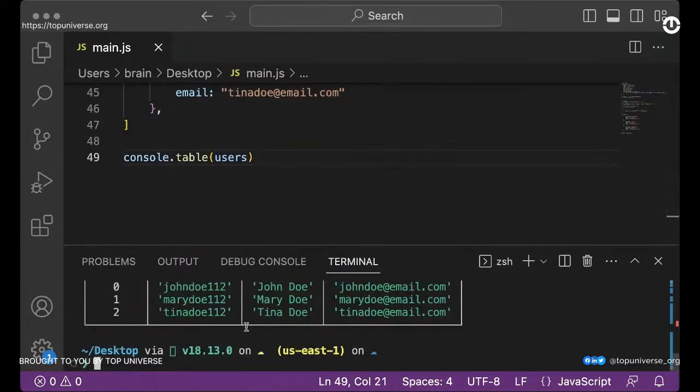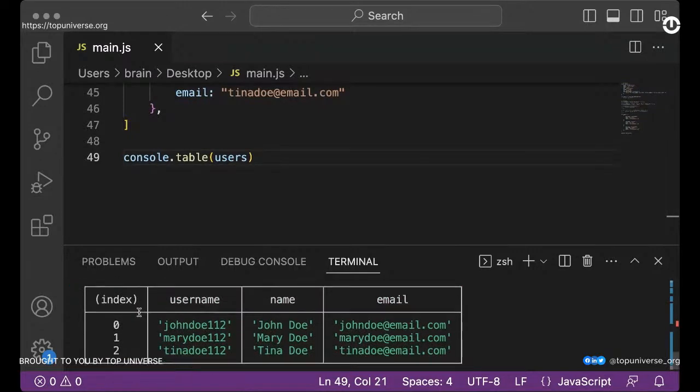So if I print out this item, you see now we have all the items with their index. So this is John Doe, this is his name, this is the email, so Mary Doe, just like that, and also Tina Doe. So yeah, this looks okay. We have the username, the name, and the email. What if we just want to print their names?